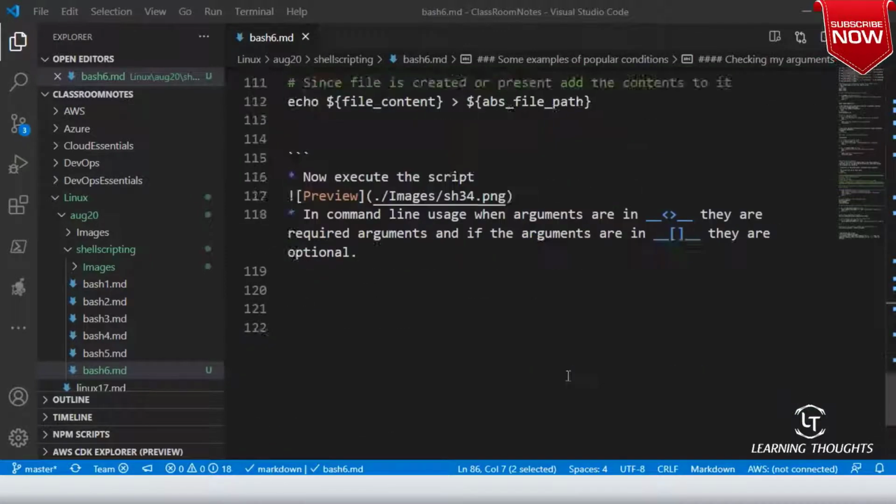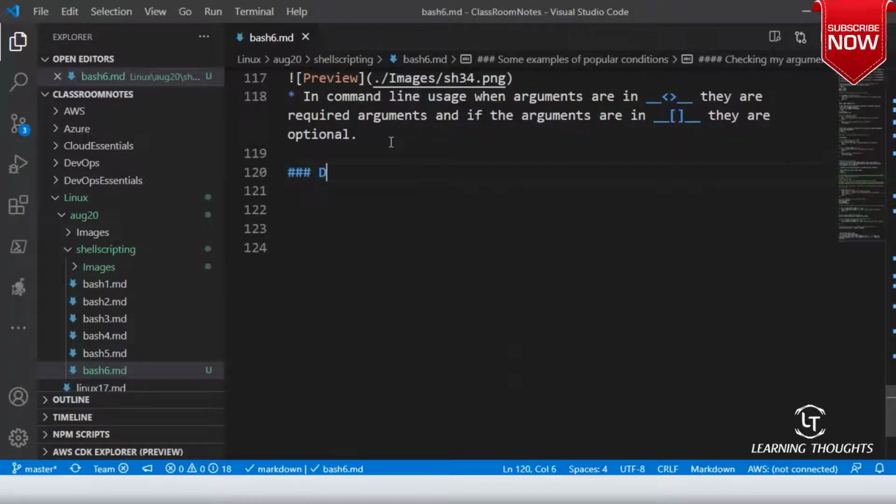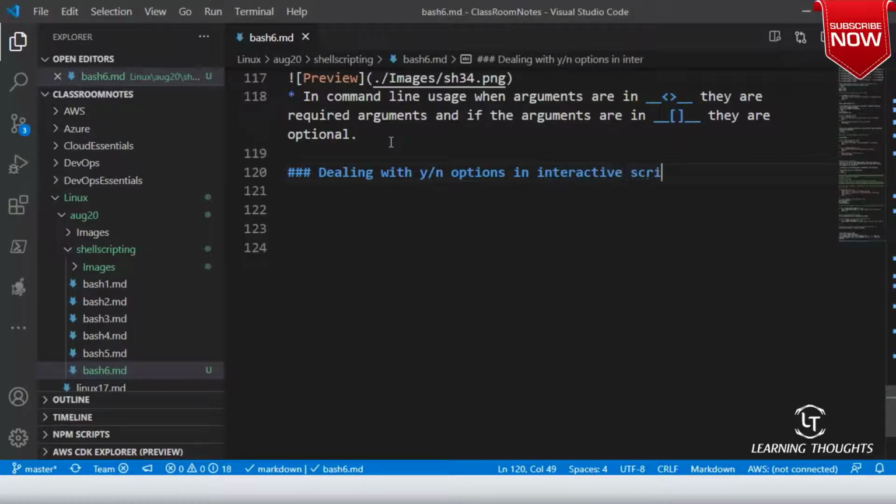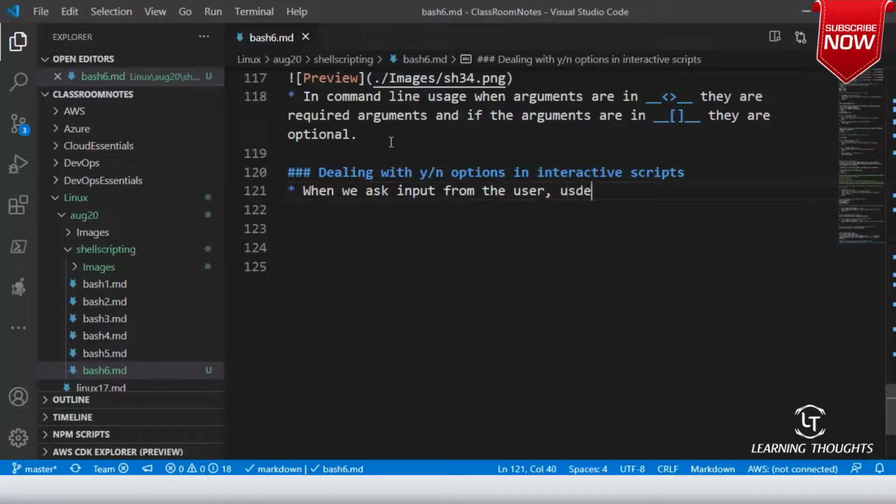So generally, dealing with y or n options in interactive scripts. When we ask input from the user, the user might enter many possibilities for yes.